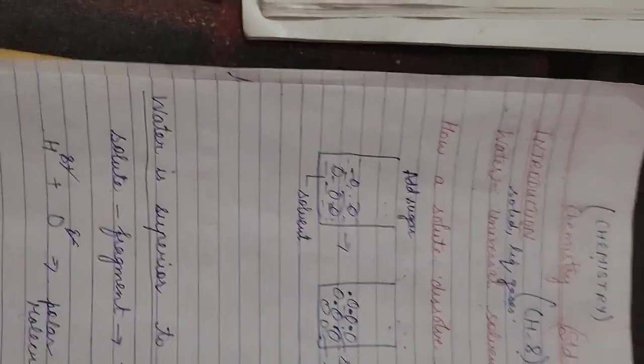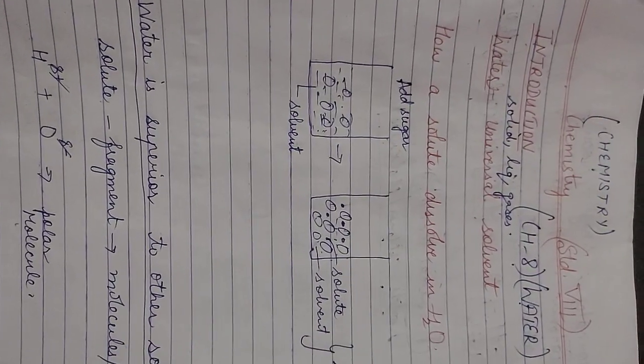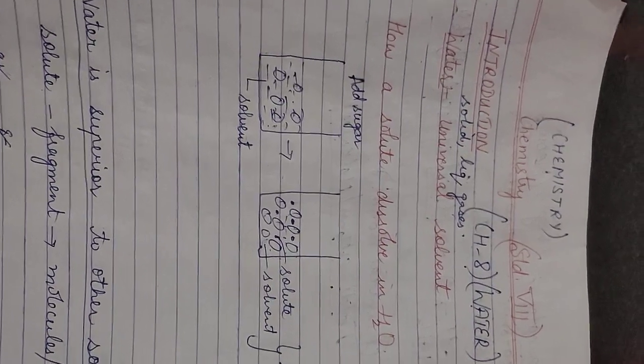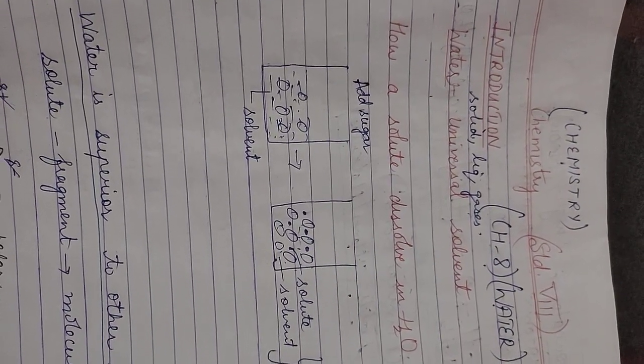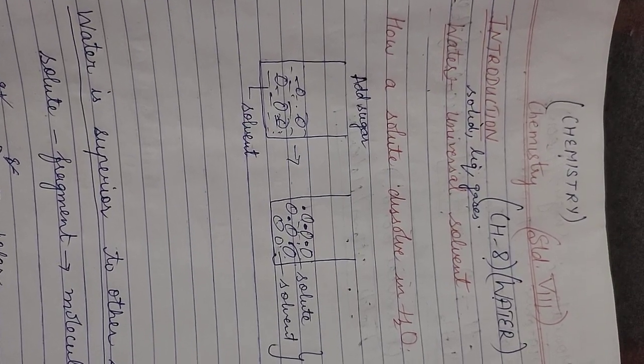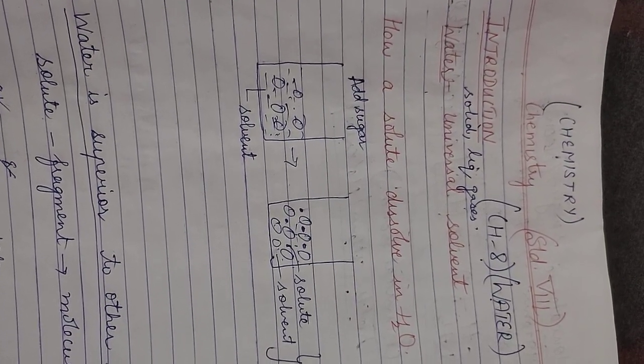And the sources of water. The major source of water is rainwater. Otherwise, it is also found in ponds, rivers, lakes, seas, oceans and groundwater.